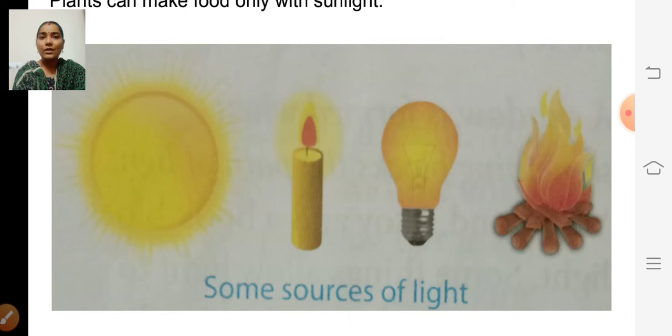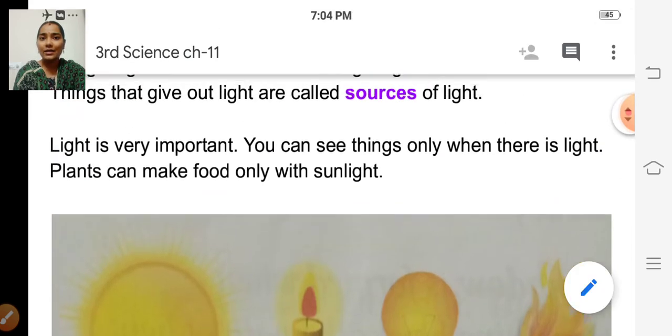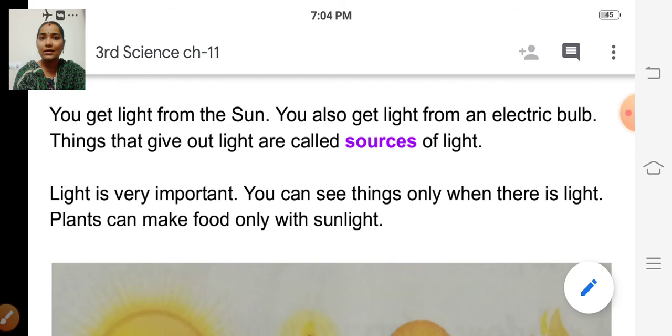We cannot live without light. If you want to see anything, then we need light. If it is dark, then we cannot see anything, isn't it? So we need light to live. And plants also need sunlight to prepare their food, isn't it? So light is very important.